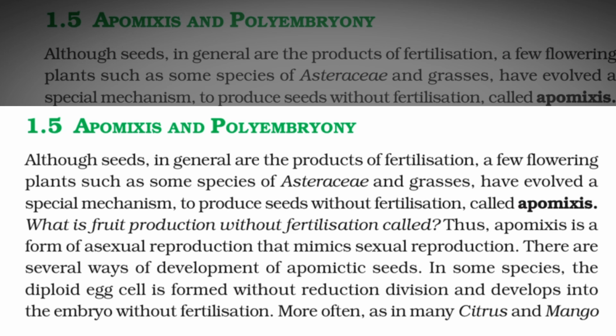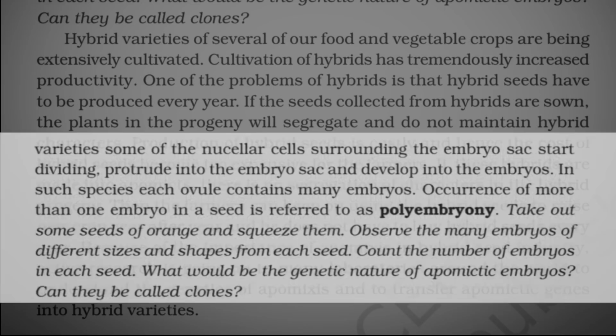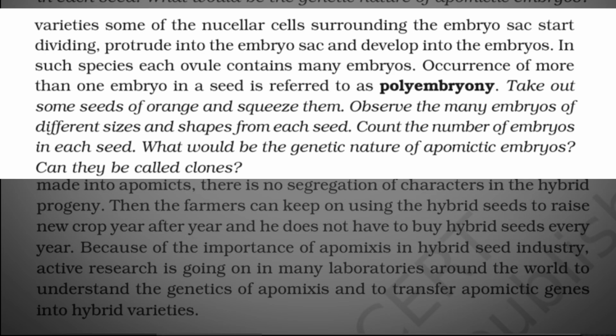In some species, the diploid egg cell is formed without reduction division and develops into the embryo without fertilization. More often, as in many citrus and mango varieties, some of the nucellar cells surrounding the embryo sac start dividing, protrude into the embryo sac and develop into the embryos. In such species, each ovule contains many embryos. Occurrence of more than one embryo in a seed is referred to as polyembryony.